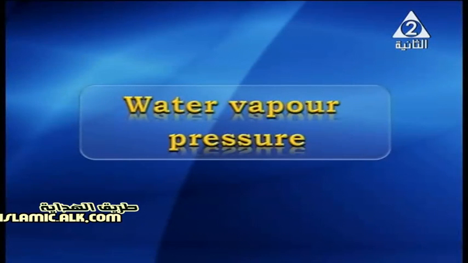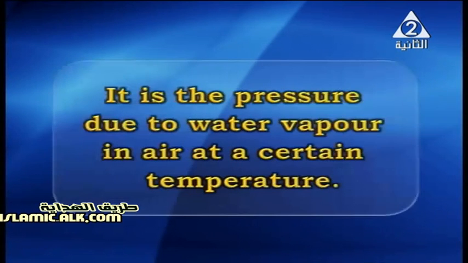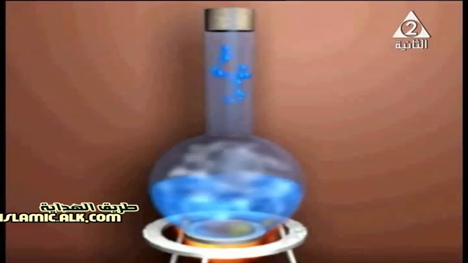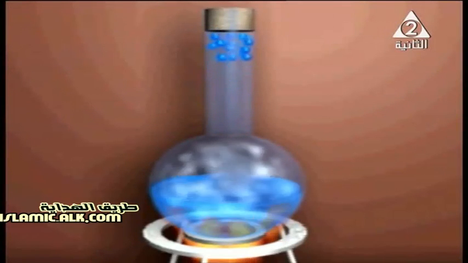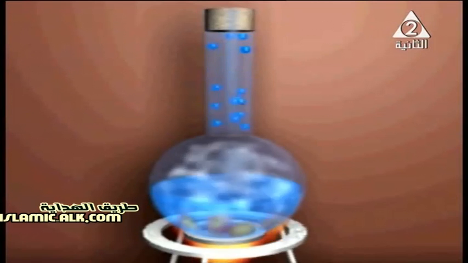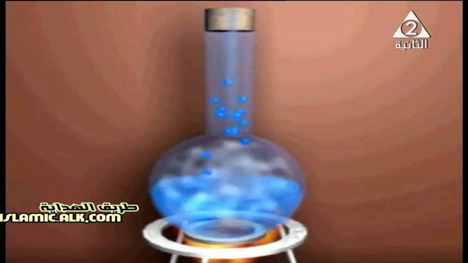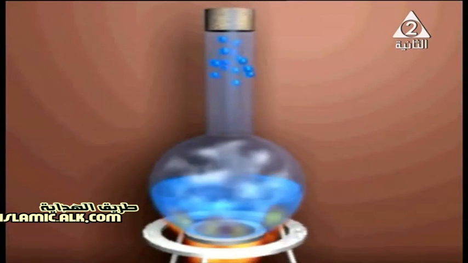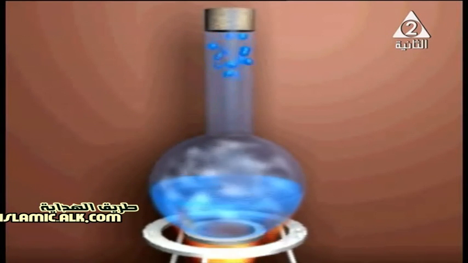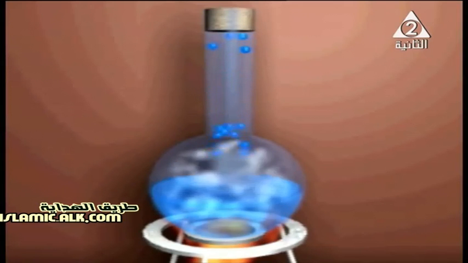So we have a definition here. What do we mean by vapor pressure? It is the pressure due to water vapor in air at a certain temperature. As shown on the screen, as the water is heated, the water molecules change from the liquid state to the gaseous state and move up in the air or the spaces in the flask, so it causes the vapor pressure.